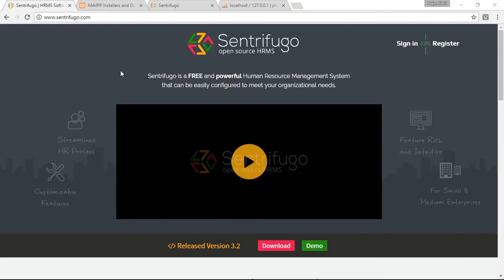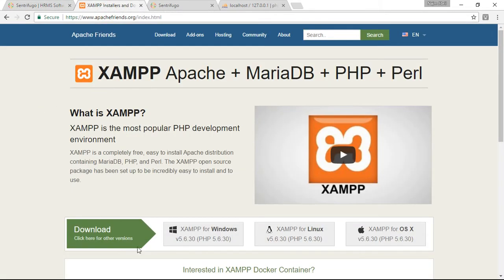Okay guys, I will show you how to install Sentrifugo open source HRMS. So go to sentrifugo.com and then click here to download. Then you need XAMPP. To download XAMPP, go to apachefriends.org and click here for Windows.